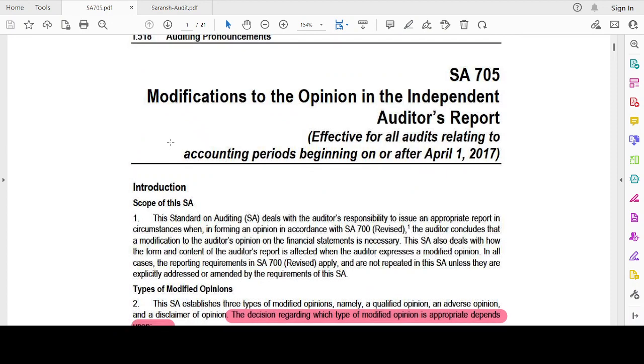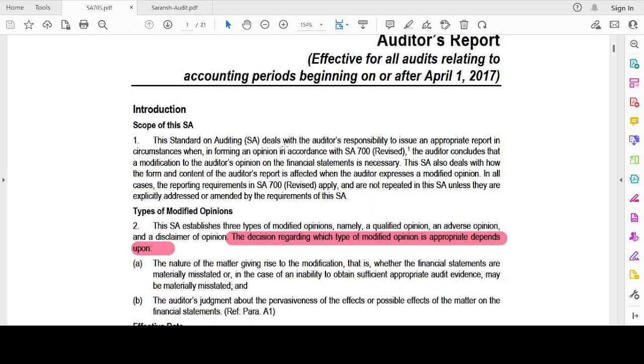So let's discuss. In all cases, the reporting requirements in SA 700 apply and are not repeated in this standard unless they are explicitly addressed or amended by the requirements of this standard. So SA 700 will be the base, and wherever there are any changes or amendments to be made, that alone is addressed by the standard.